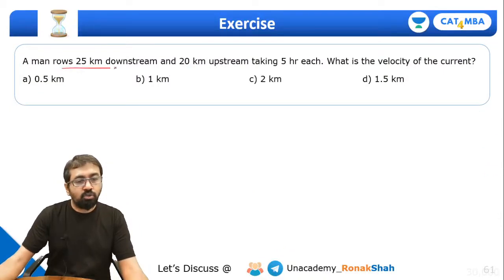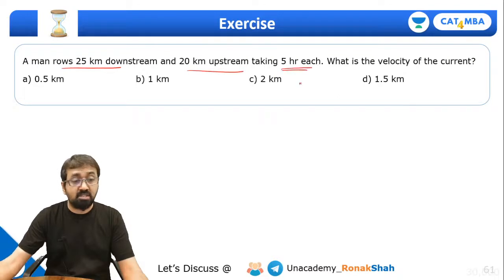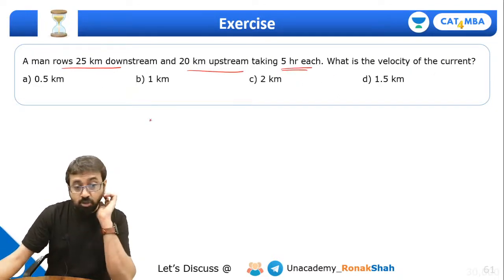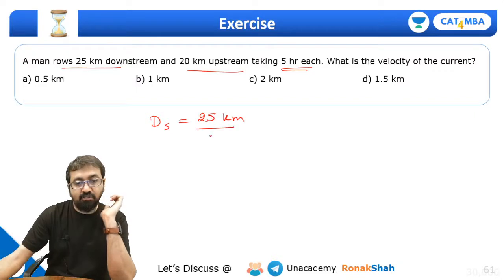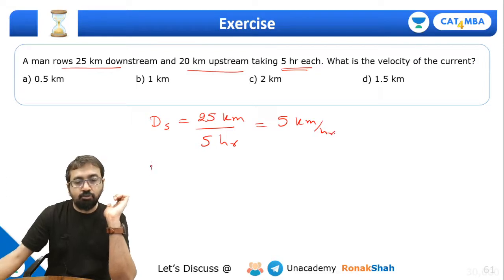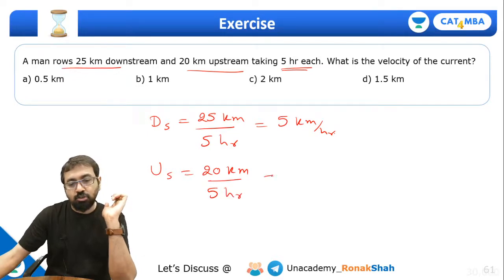So a man rows 25 kilometer downstream and 20 kilometer upstream, taking 5 hours each. What is the velocity of the current? So what will be the speed downstream? Can I say distance is 25 kilometer and it travels in 5 hours time? So this will come out to be 5 kilometer per hour. Same way, what will be the speed upstream? So it travels 20 kilometer distance upstream in 5 hours. So it will come out to be 4 kilometer per hour.